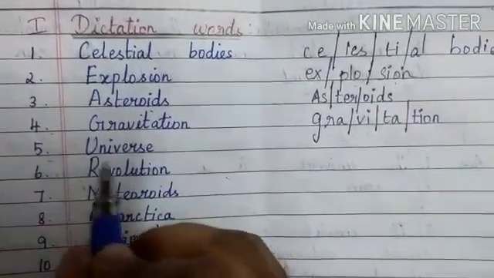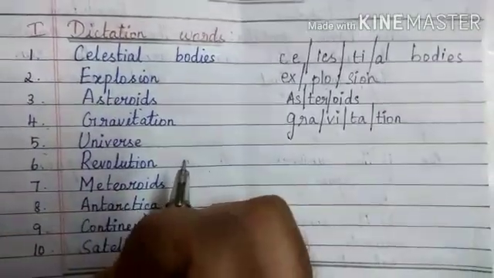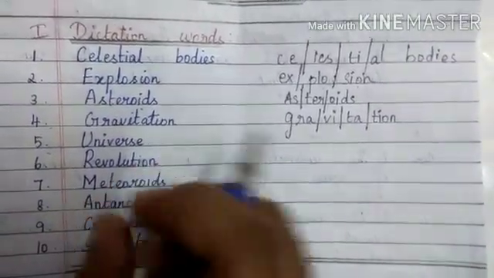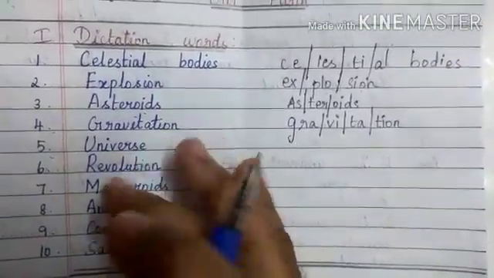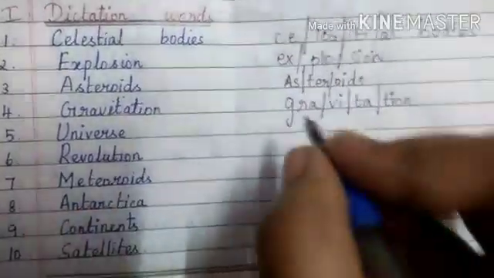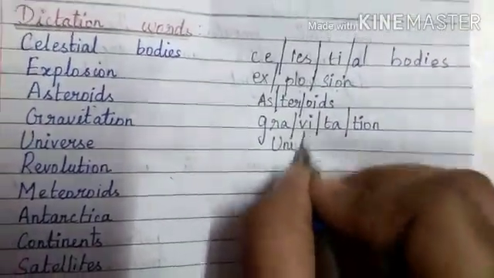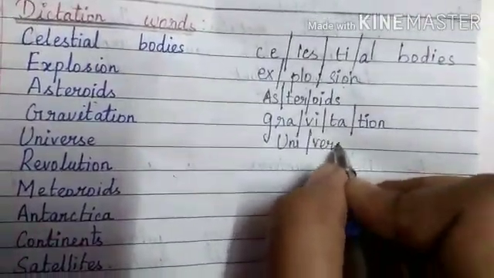Fifth word, universe. Universe is the whole part of the space which includes sun, planets, asteroids, comets, meteoroids. So universe can be split like universe.